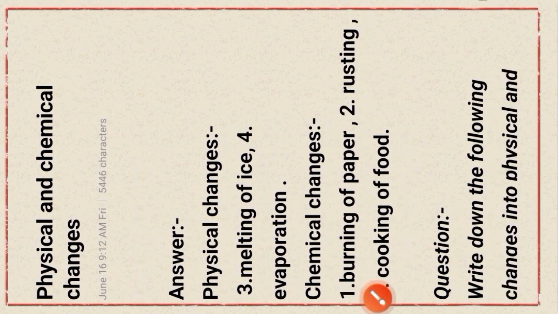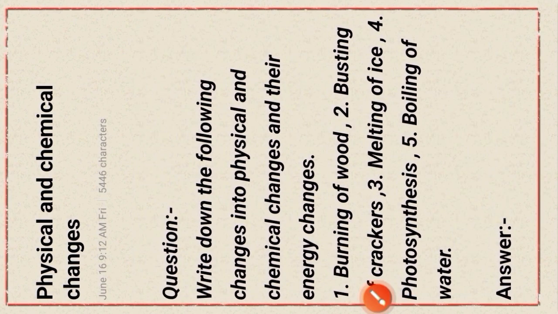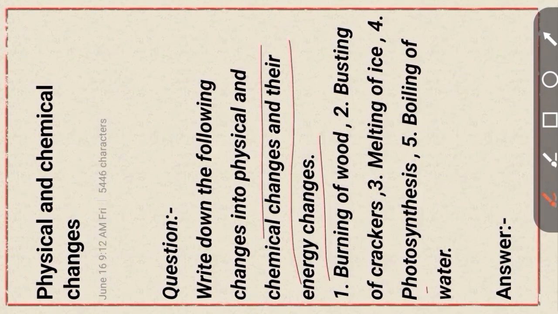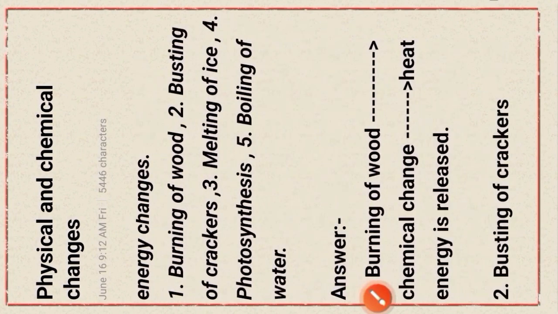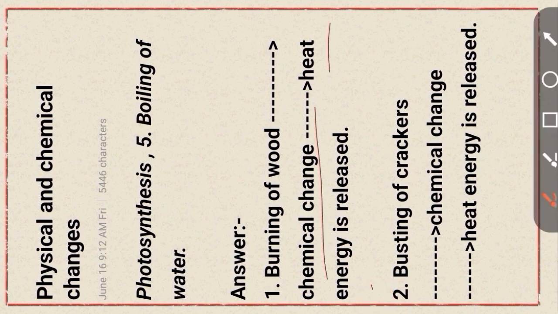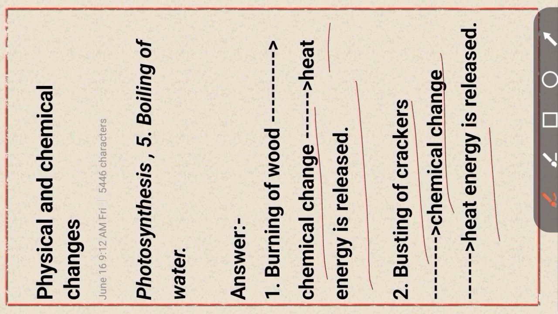Now discuss another question. Write down the following changes into physical and chemical changes and their energy changes. Okay. Burning of wood, bursting of cracker, melting of ice, photosynthesis, boiling of water. Now discuss question number 1. Burning of wood. Chemical change. Heat energy is released. Okay. Next, bursting of cracker. Chemical change. Heat energy is released.